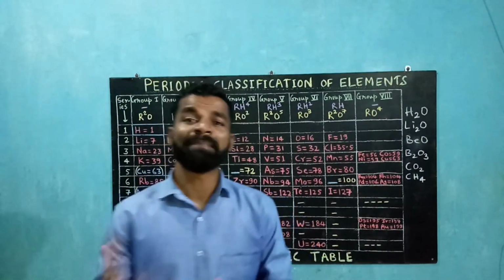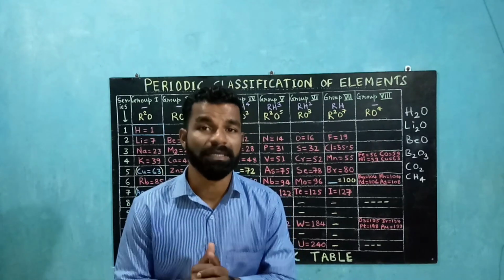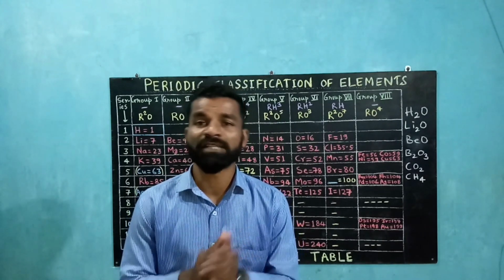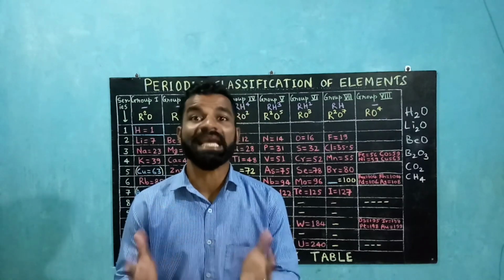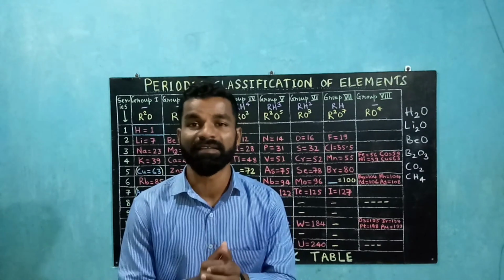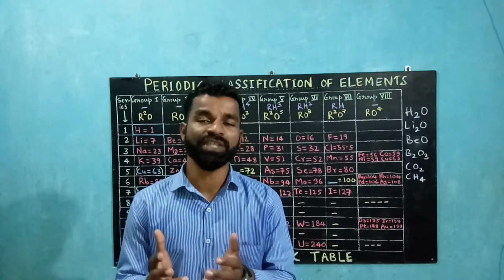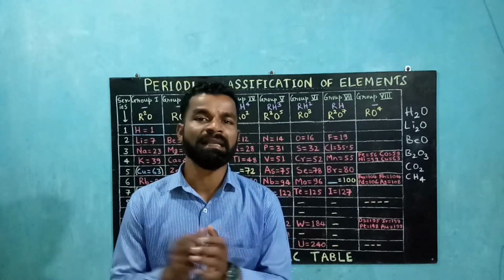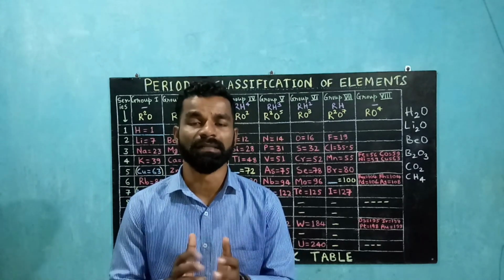Next, we will see the demerits of Mendeleev's periodic table. The first one: the whole number atomic mass of the elements cobalt and nickel is the same. So which element to place first in Mendeleev's periodic table? There was a question related to the sequence of cobalt and nickel in Mendeleev's periodic table.